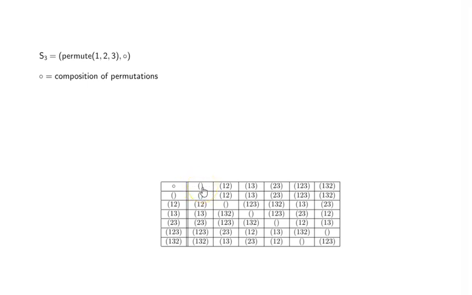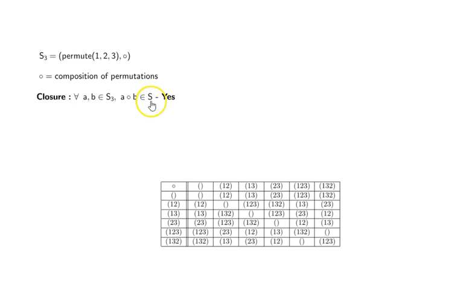Empty brackets represents the fact that we don't do anything. So whatever number it is, if we compose it with this, it will not change the order of the individual numbers.